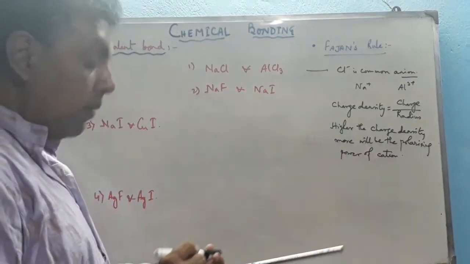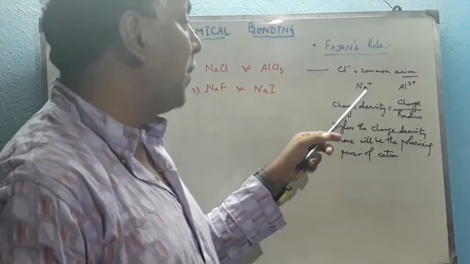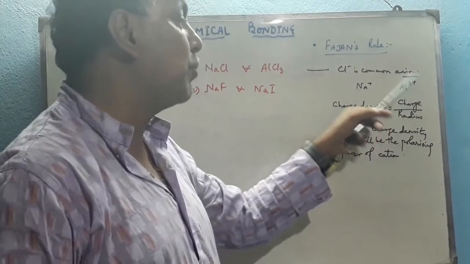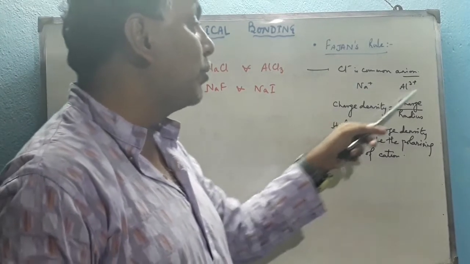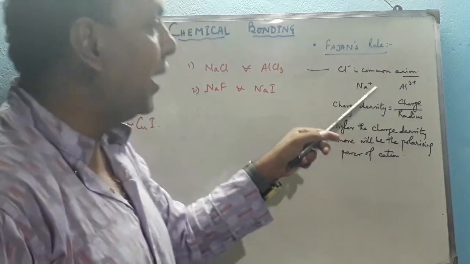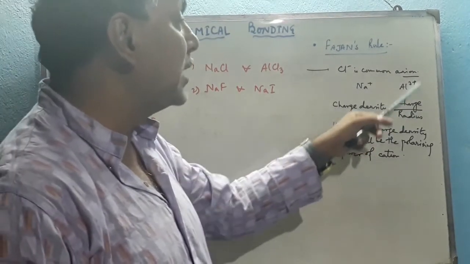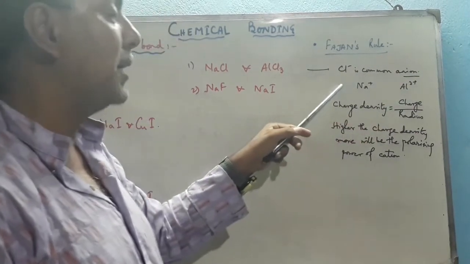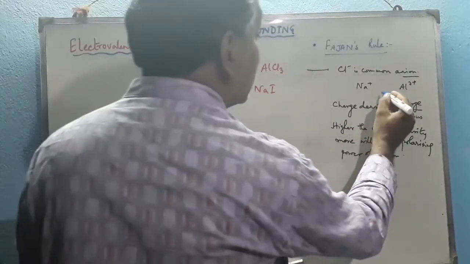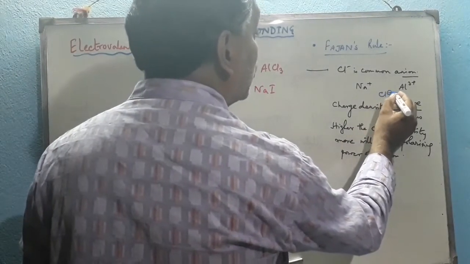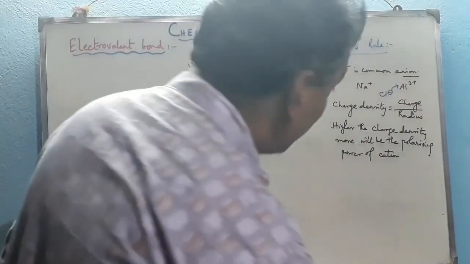Here we can compare the charge density between Na plus and Al3 plus. We know that the charge of Na plus is somewhat less than Al3 plus because it is tripositive, and the radius also. Na is an element of group 1, and Al is an element of group 13. So size contraction takes place in the case of Al3 plus. It has somewhat less radius as compared to Na plus. So the charge density of Al3 plus is more than that of Na plus, and that's why Al3 plus attracts the Cl minus ion strongly towards it as compared to Na plus.